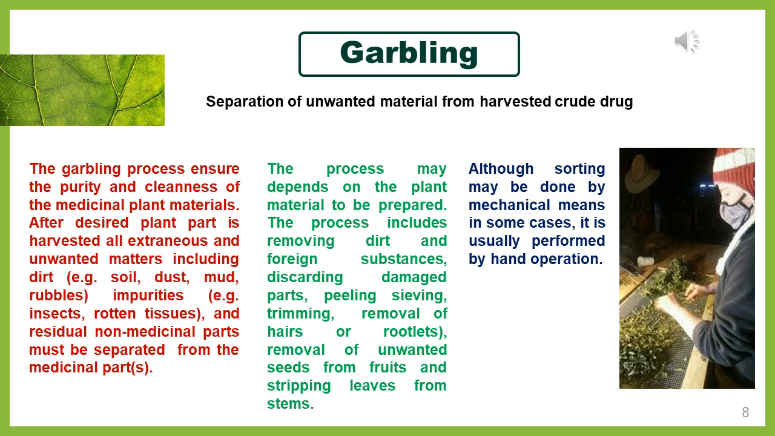That unwanted material may be either soil, dust, mud, insects, rotten tissues, or non-medicinal parts of the same plant itself. Removing this unwanted material, apart from the desired part required for preparation of the herbal medicine, is referred to as garbling. This process may depend upon the plant material to be prepared, so the process will be different for different materials.